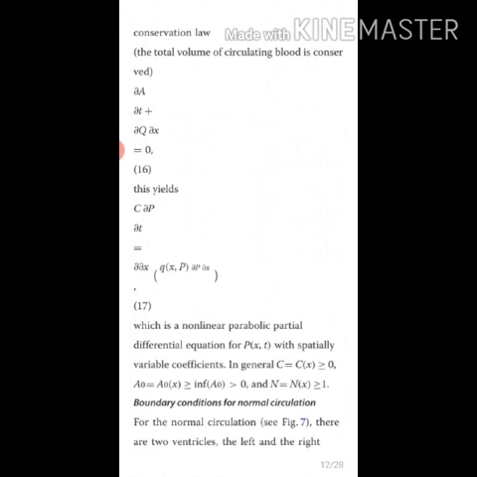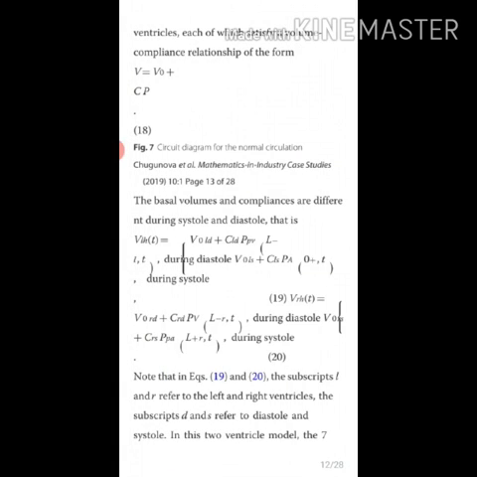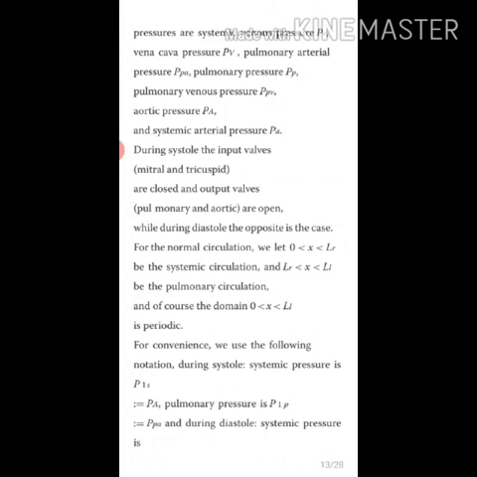For the normal circulation, there are two ventricles, the left and the right ventricles. Each of them satisfies the volume compliance relationship of the form capital V equals V naught plus Cp. Then the pressures are denoted as systemic PV and pulmonary arterial pressure PA, pulmonary pressure PP. These are the notations used. For convenience, we use the following notation also.